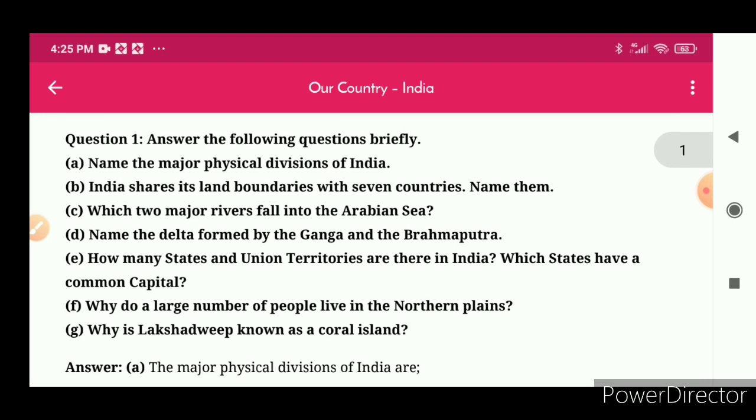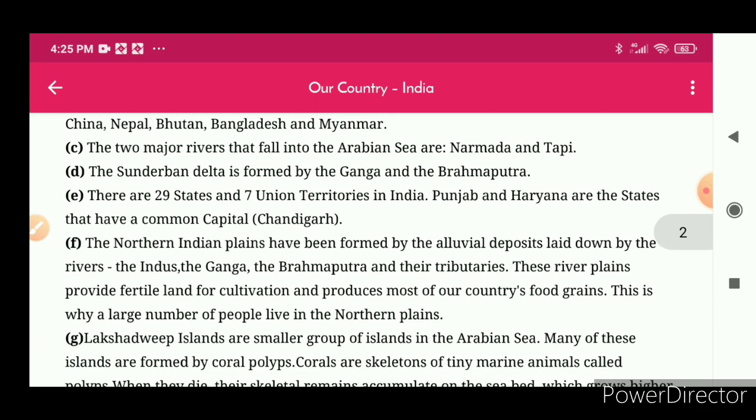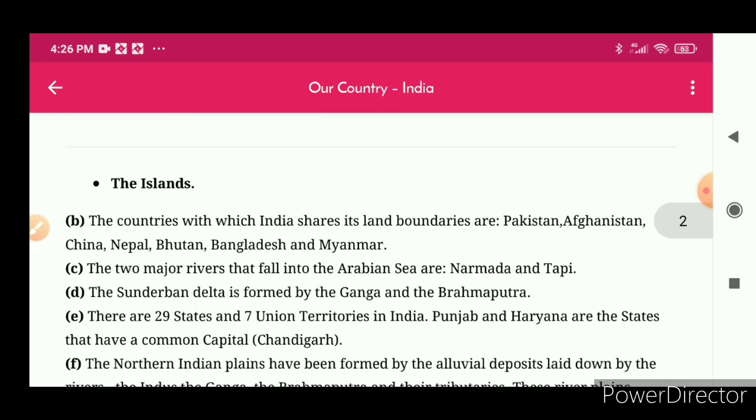Why do a large number of people live in the northern plains? Answer: the northern Indian plains have been formed by the alluvial deposits laid down by the rivers, the Indus, the Ganga, the Brahmaputra and their tributaries. These river plains provide fertile land for cultivation and produce most of our country's food grain. This is why a large number of people live in the northern plains.